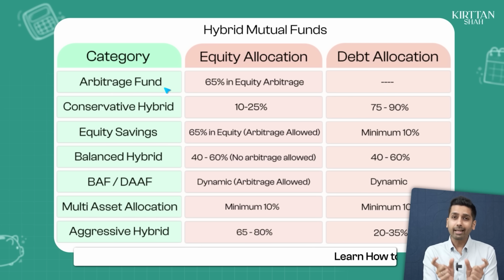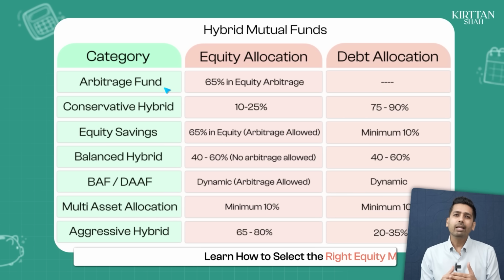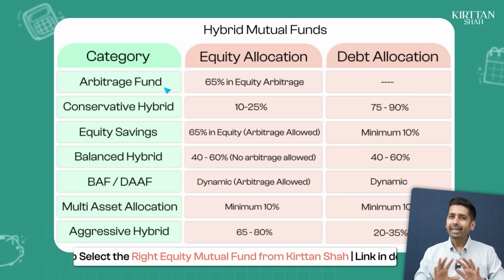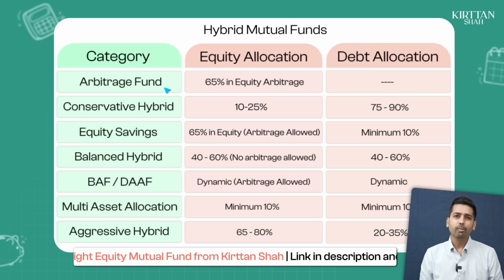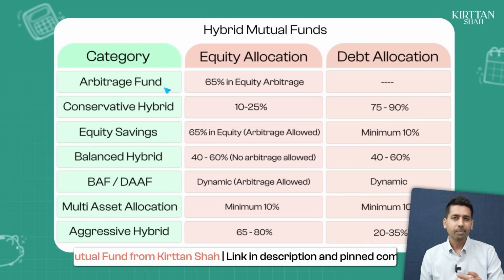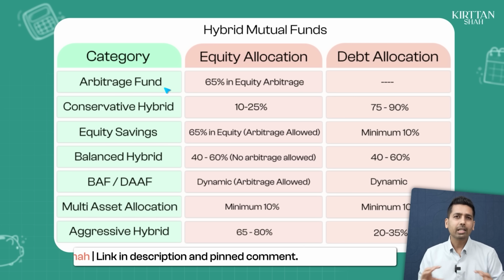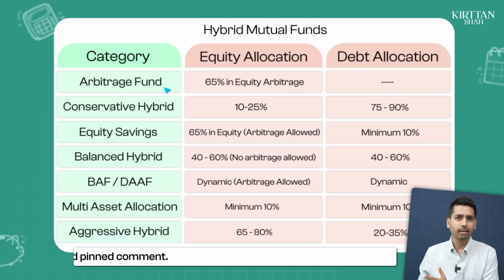So after having taken this trade of buy 2000 and sell 2005 rupees, even if let's say Reliance Industries goes down to 1000 rupees or 3000 rupees on the higher side, irrespective, your fund will still make this 5 rupees. So ideally, it's a very, very, very low risk profile kind of a product. And I will talk a little more about it in the future.